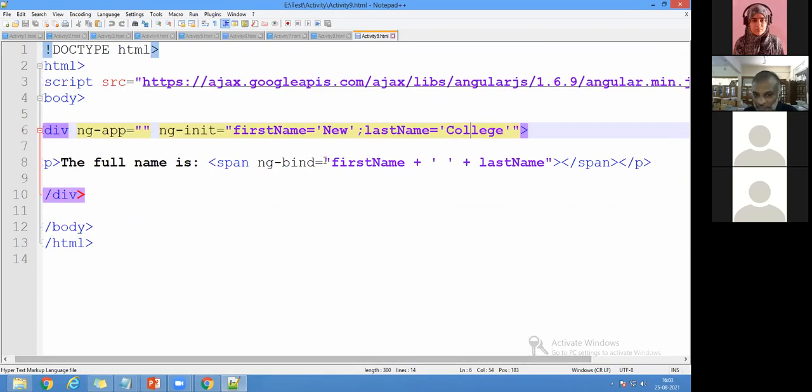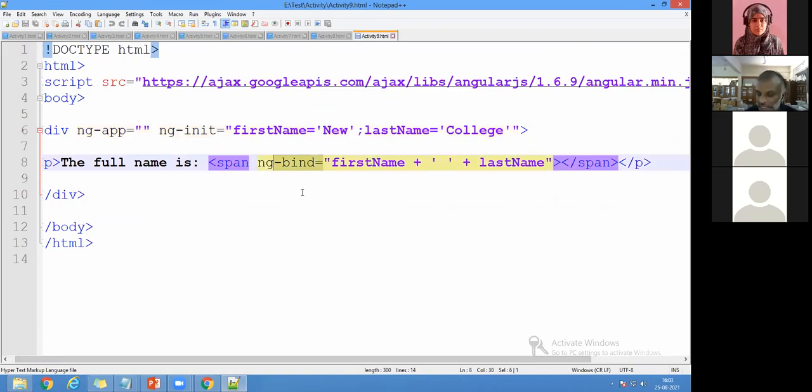So this is what we do with ng-bind. I'm teaching both ways. Whenever you need a bind, you can use it, or if you don't want to use the bind, you can write the program without it. But ng-bind means you have to use the span concept. So this must be very clear with the string thing.